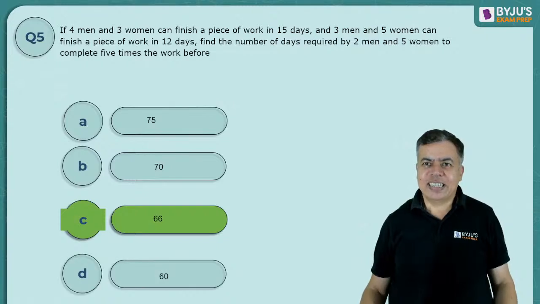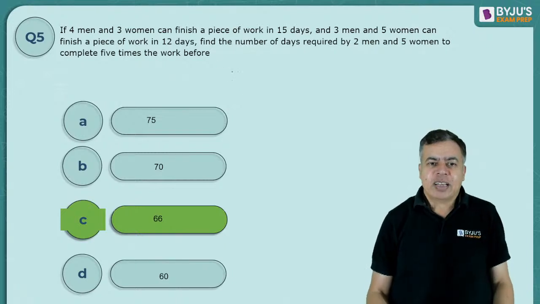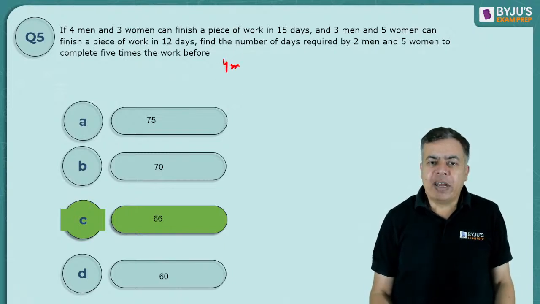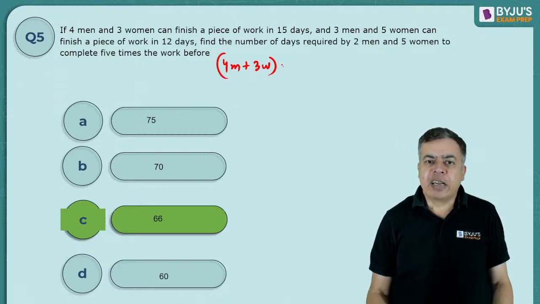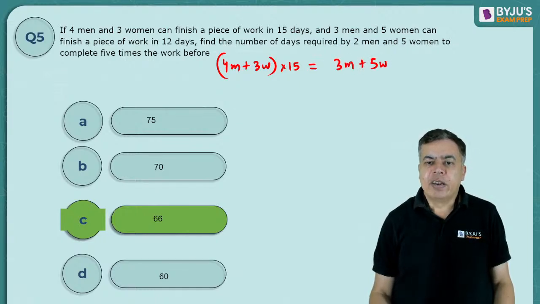See this question. I'm again briefly telling you that there were 4 men and 3 women. They can complete this work in 15 days. The same work 3 men and 5 women can complete in 12 days.